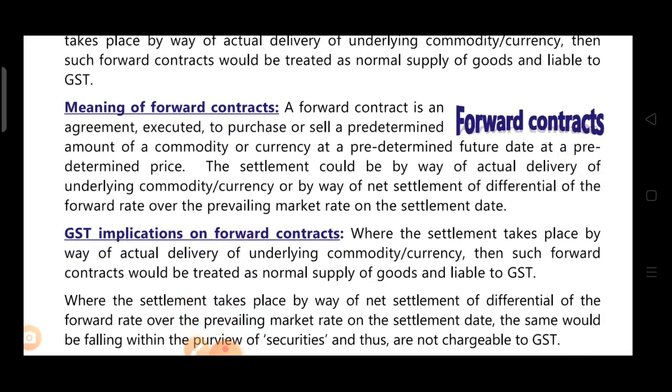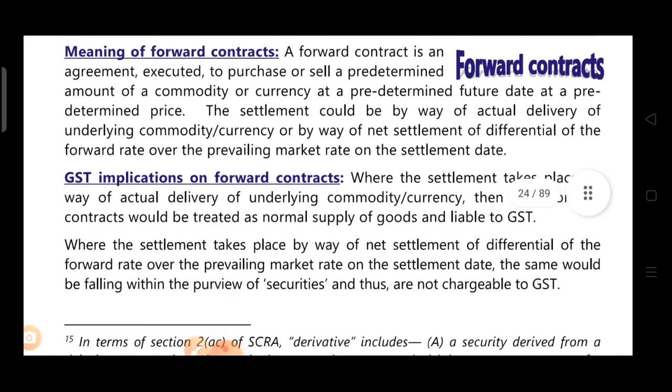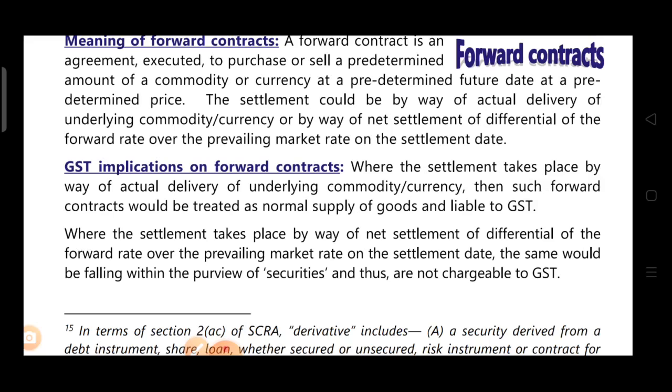A forward contract is an agreement executed to purchase or sell a commodity or currency at a predetermined future date at a predetermined price. Means the future date is predetermined, the price is predetermined in this forward contract. Settlement could be by way of actual delivery of the underlying commodity or currency, or by way of net settlement of the differential of the forward rate over the prevailing market rate on the settlement date. Means there are two ways: by way of actual delivery, or by way of net settlement.